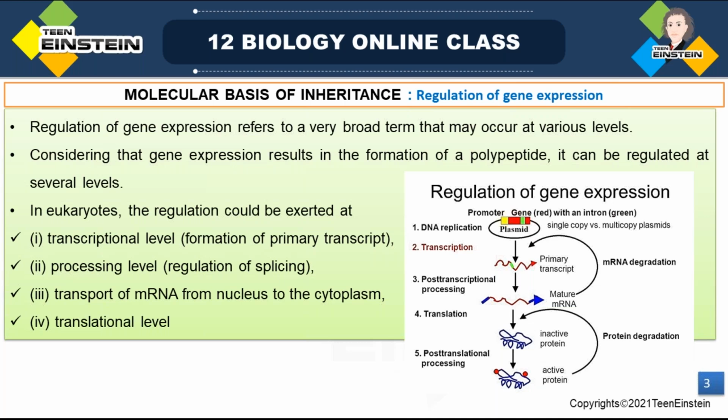So the product which is functional will help to produce an end product. And this end product may be a protein, or sometimes it may not code for a protein, it may be a non-coding RNA. Okay. So finally, that particular gene produces some effects in the phenotype.